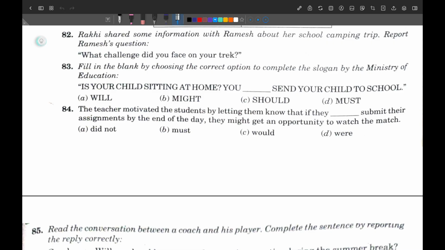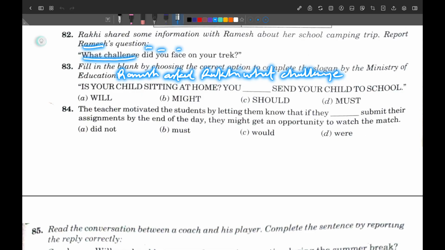Next question, question number 82. So again from direct indirect. What challenge must be considered as a connecting word. So who is questioning here? Ramesh. So you can write it like, Ramesh asked Rakhi, what challenge did you face on your trek?